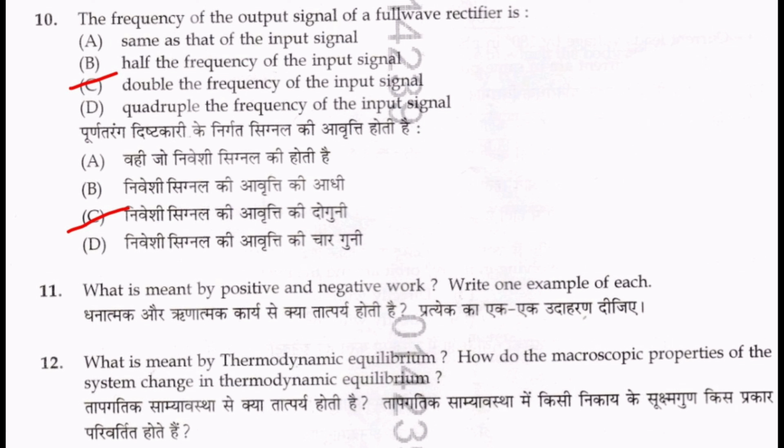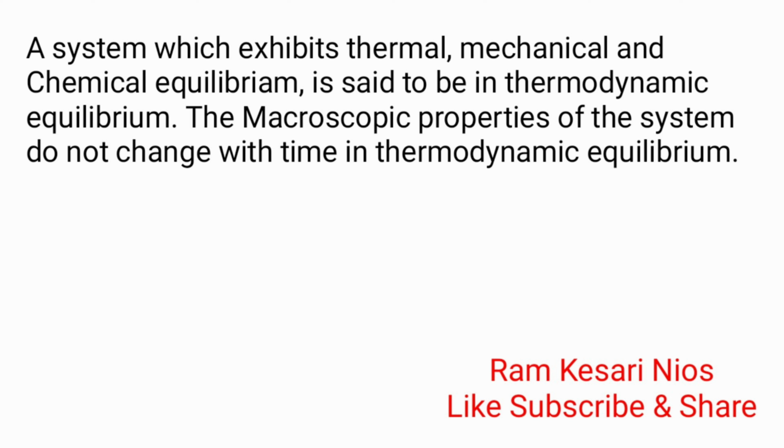12. What is meant by thermodynamic equilibrium? How do the microscopic properties of the system change in thermodynamic equilibrium? A system which exhibits thermal, mechanical and chemical equilibrium is said to be in thermodynamic equilibrium. The microscopic properties of the system do not change with time in thermodynamic equilibrium.